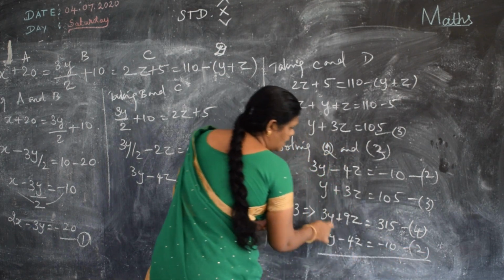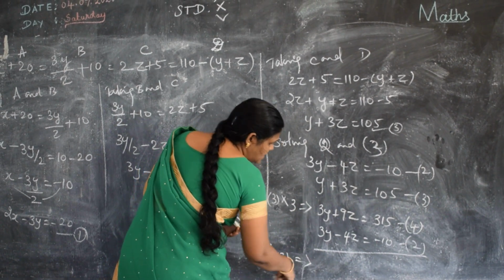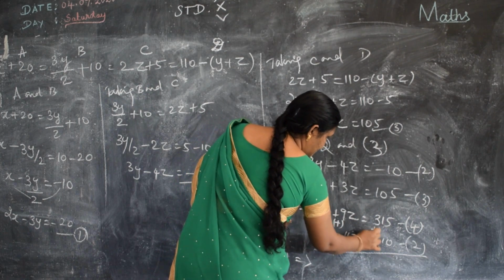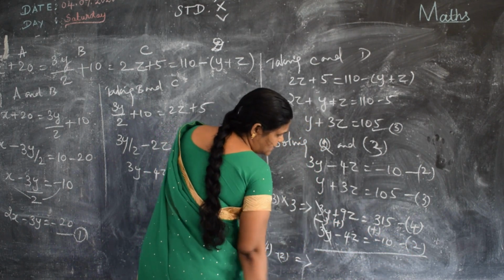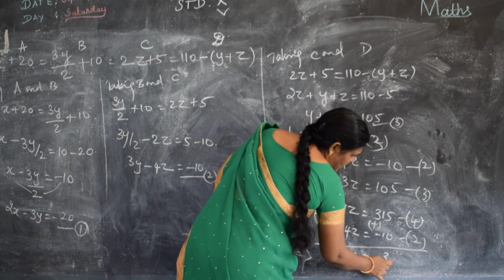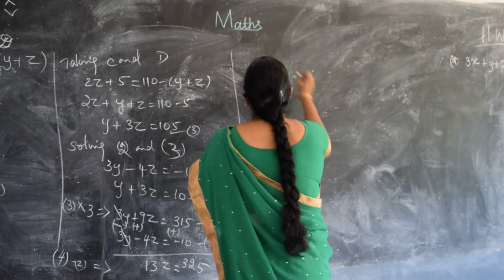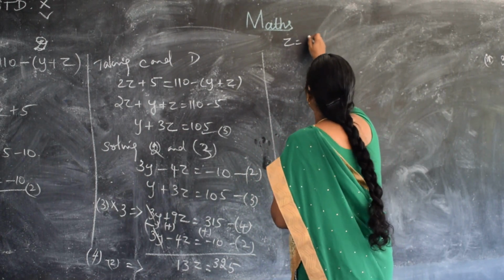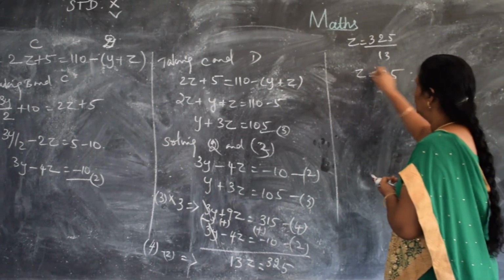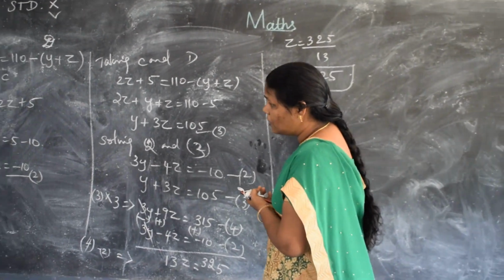Now as they have the same sign, I am going to subtract 4 minus 2. We change the sign, so both 3y terms get cancelled. 9z plus 4z is 13z, and on the right side I am getting 325. So z is equal to 325 by 13. The value of z is 25.